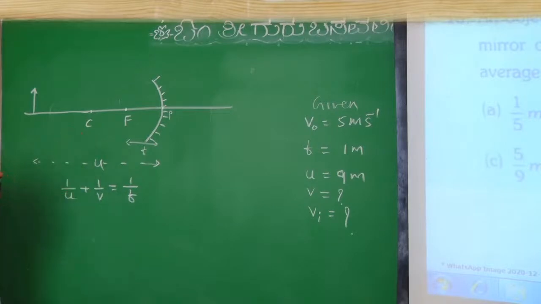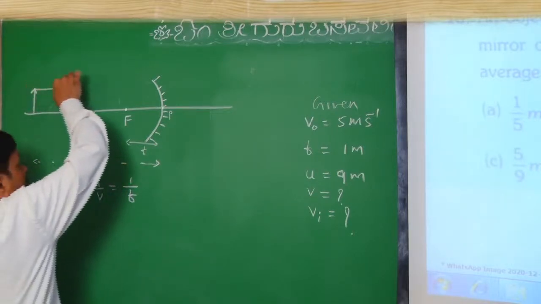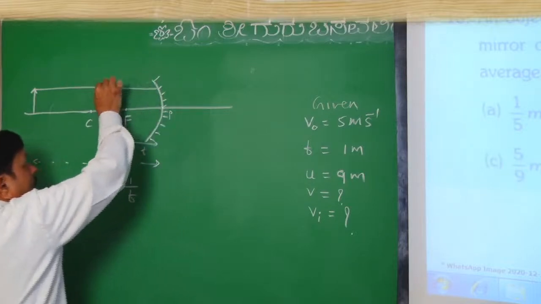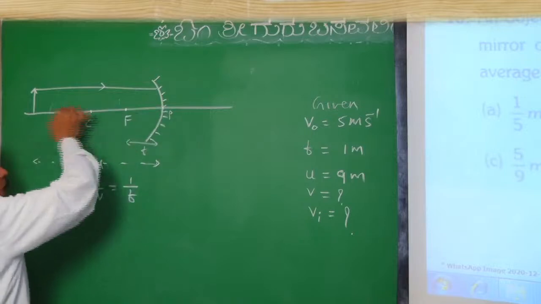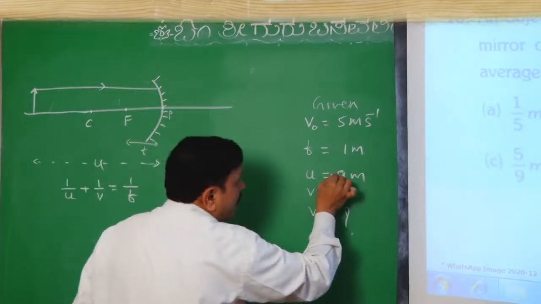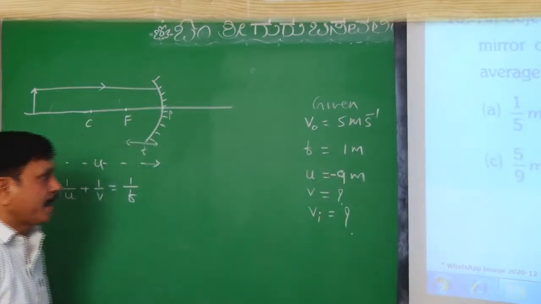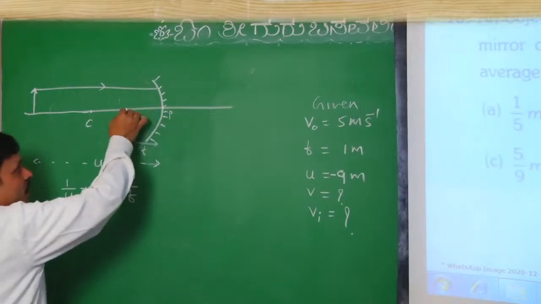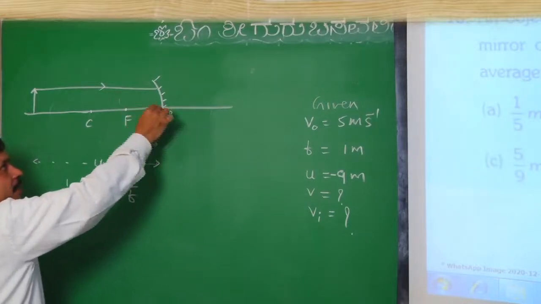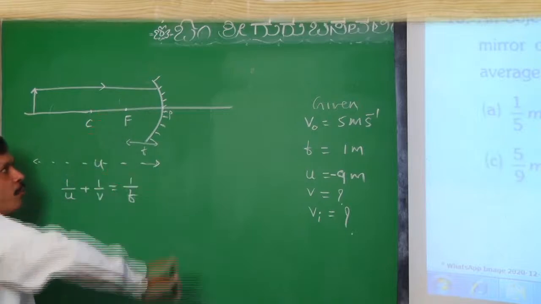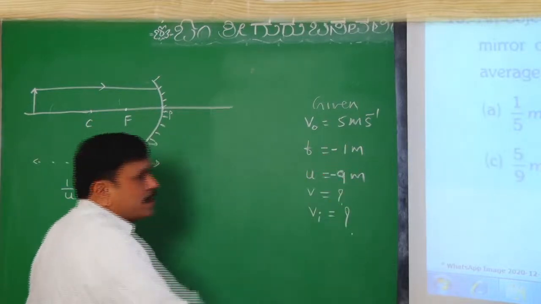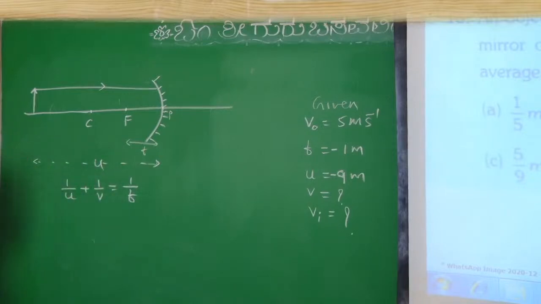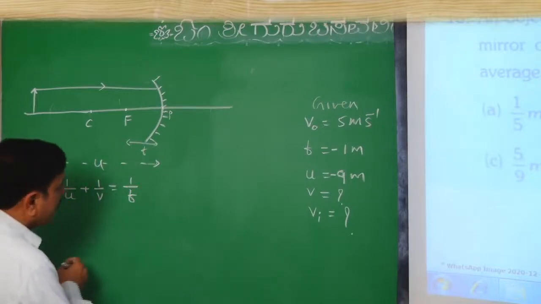Now, here we have to use the sign conventions. Incident ray will be traveling like this, but to measure the object distance, we have to go from pole to here. So, that is why U must be taken minus. And to measure focal length, we have to go again from P to F. So, that is why F also will be minus.